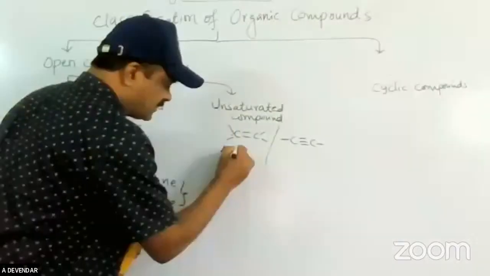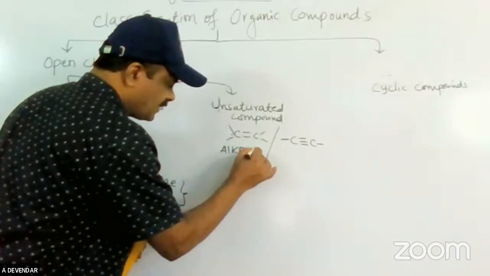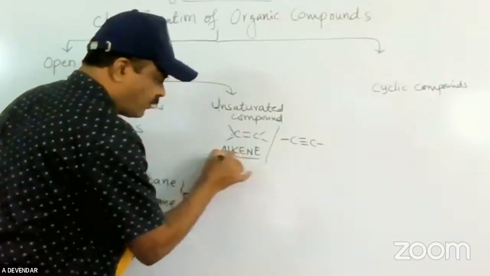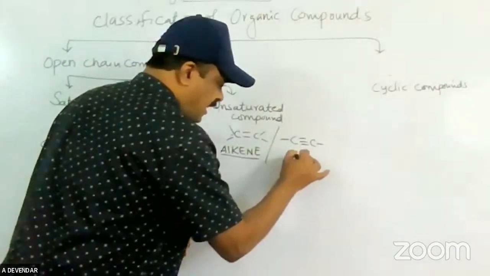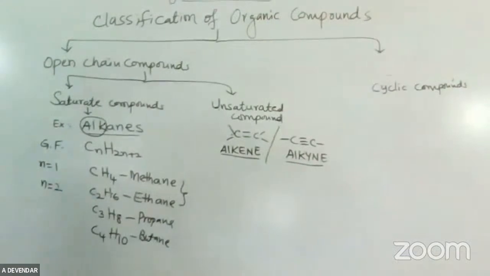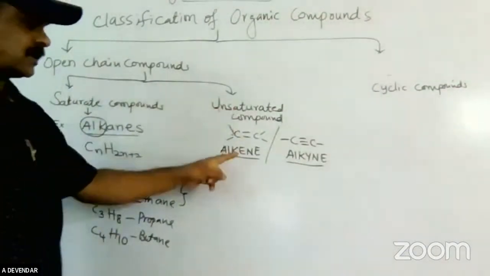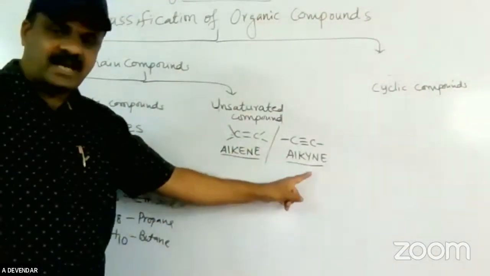If there is a double bond, it is called an alkene. "Ene" denotes a double bond. If there is a triple bond, it is called an alkyne. "Yne" denotes a triple bond. These are the important compounds of the unsaturated hydrocarbons, that is, alkenes and alkynes.